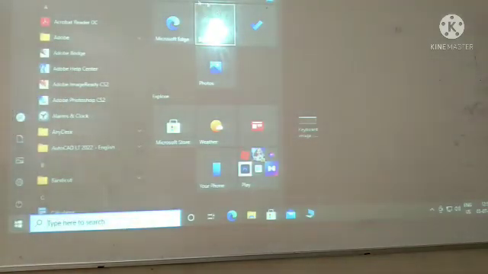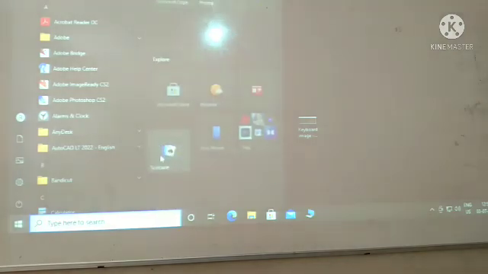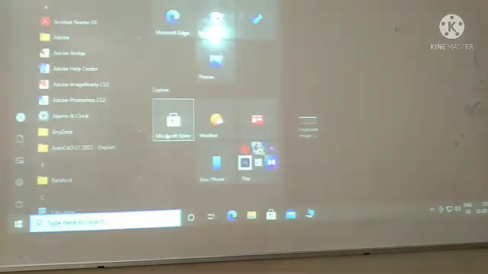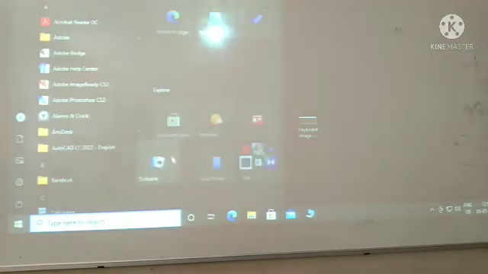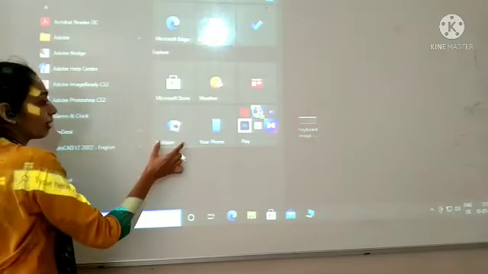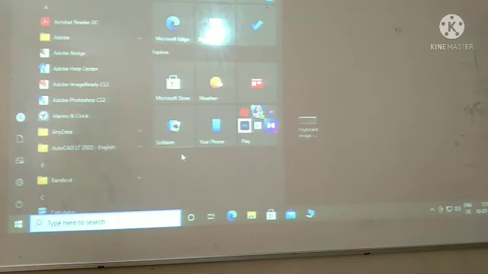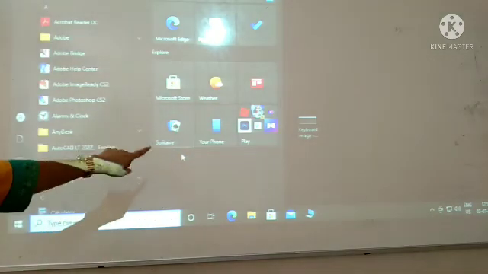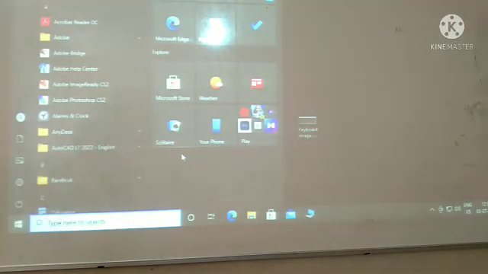first of all, press the left key on the tile that you want to move. Then long press it and bring it wherever you want to change its place. Then release it. So from here it came here. By this you can customize it. If you want to add anything to these live tiles, you can also do that, and if we want to change their position, that also we can do.